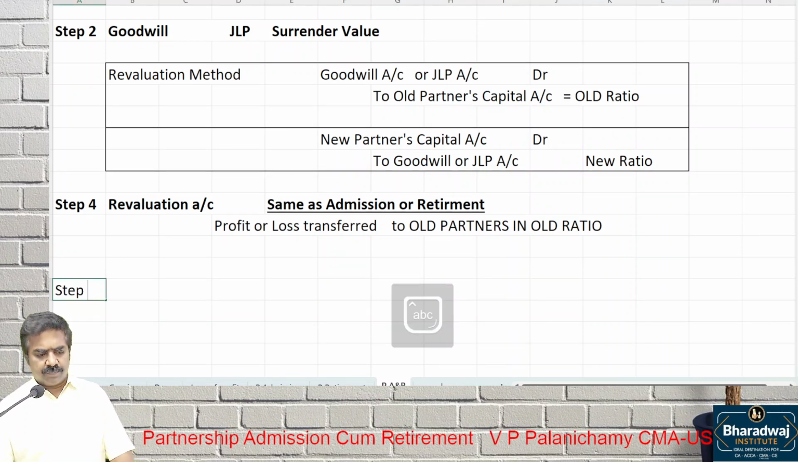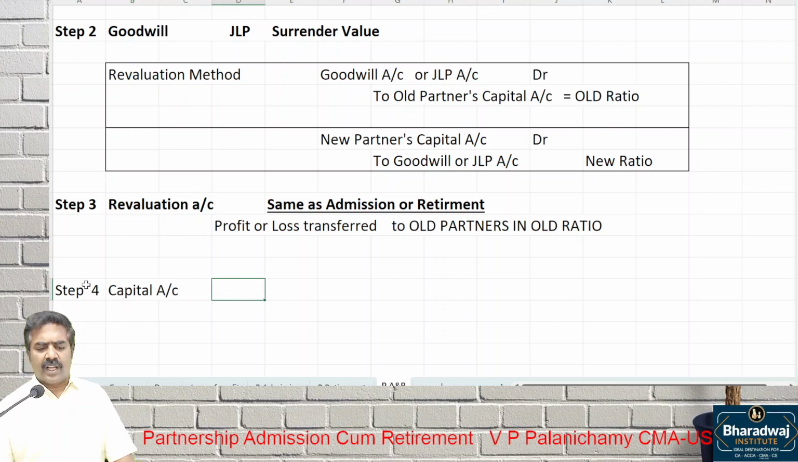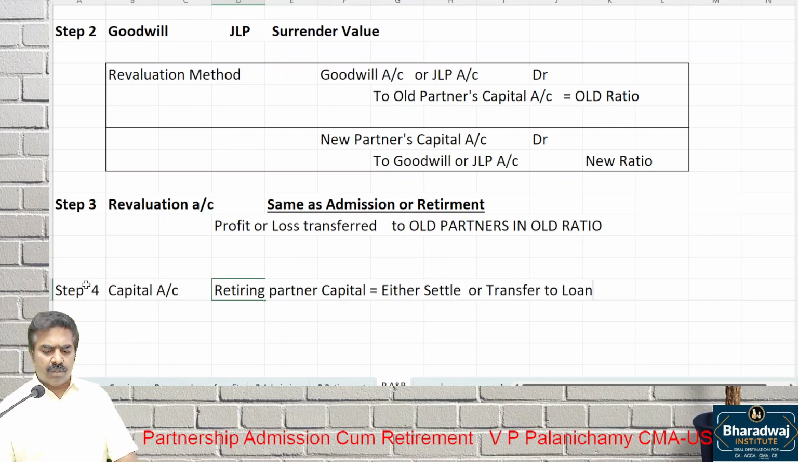Step 4. This is step 3, revaluation account. Step 4: which account do we prepare? Capital account. There will be 2 partners. One is the retiring partner. Retiring partner's capital, what do we do? Either settle, means pay cash, or transfer to which account? Loan account. Retiring partner's capital is either settled or transferred to loan account.